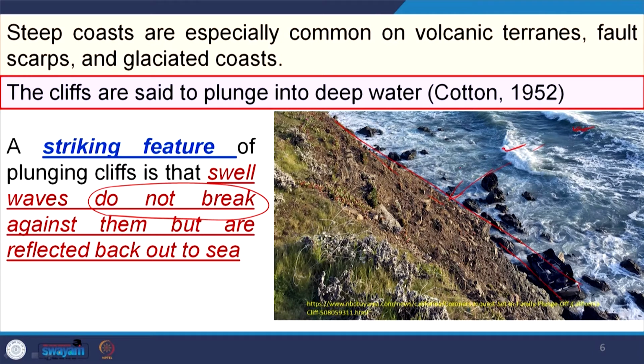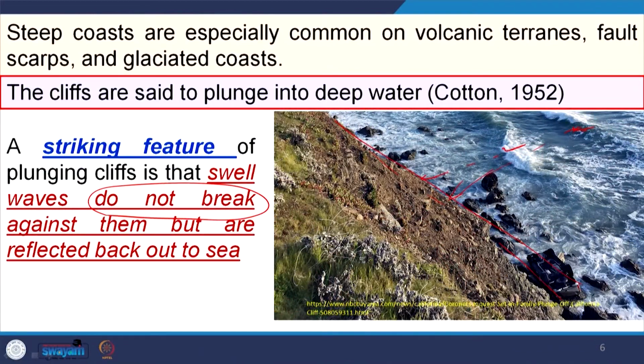As there is no unevenness in the system, the wave directly hits this sloping surface, and instead of breaking, it will reflect back again. So, this is the striking feature of a plunging cliff that plunges into the deeper part of the water: it never breaks the waves, rather it reflects the waves back. Okay.